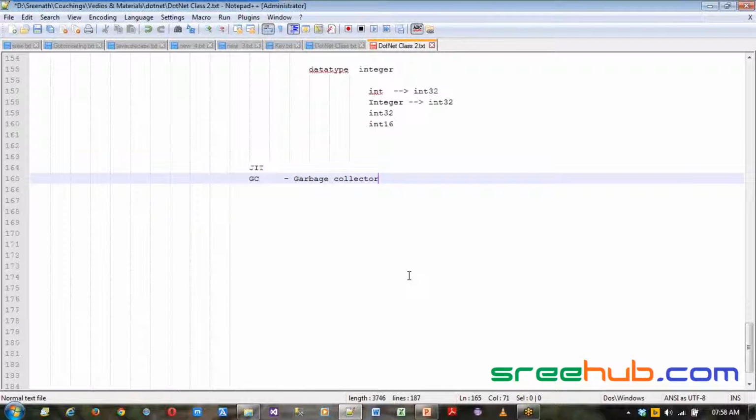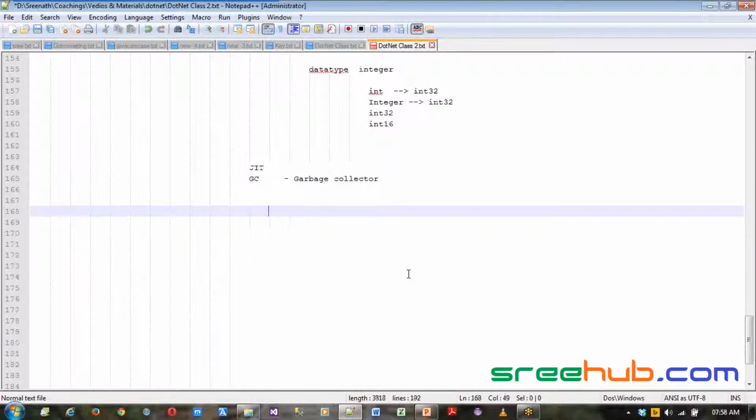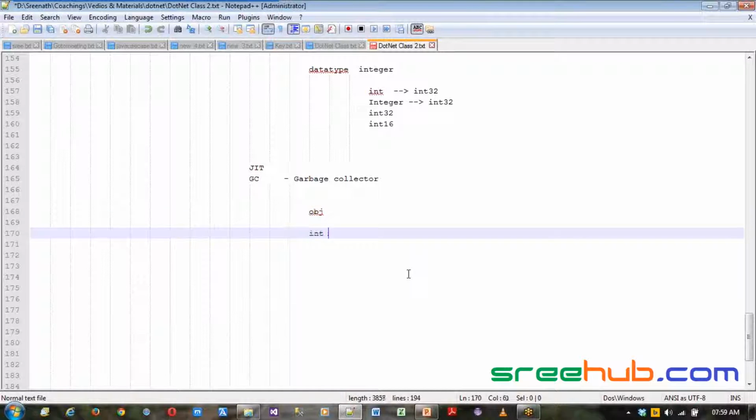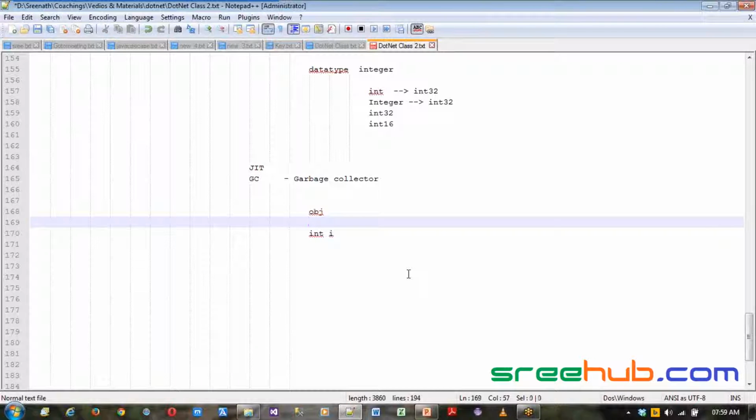If we go back to C++ or previous legacy languages, whenever you define any object, let's say I have a class and I have defined a simple object, obj, or you define int i as a variable, unless you nullify them or release them from memory,